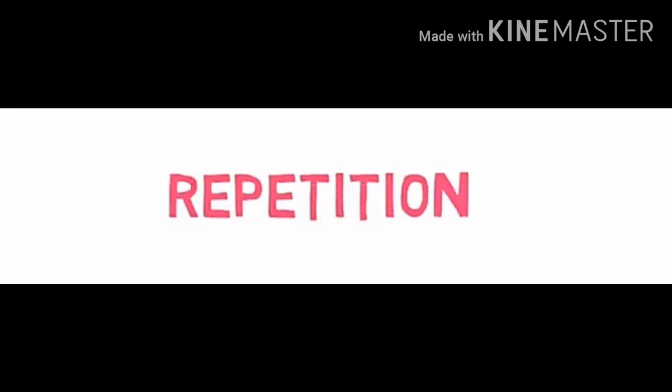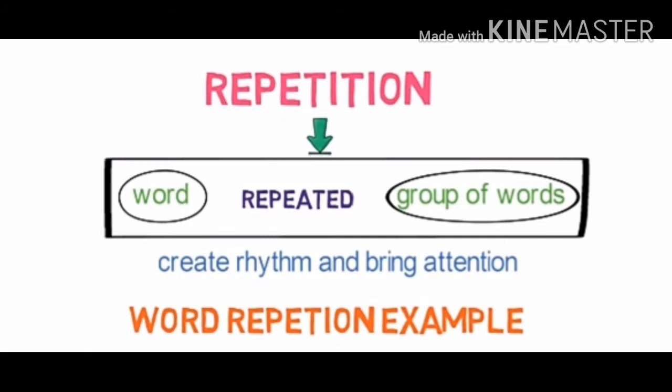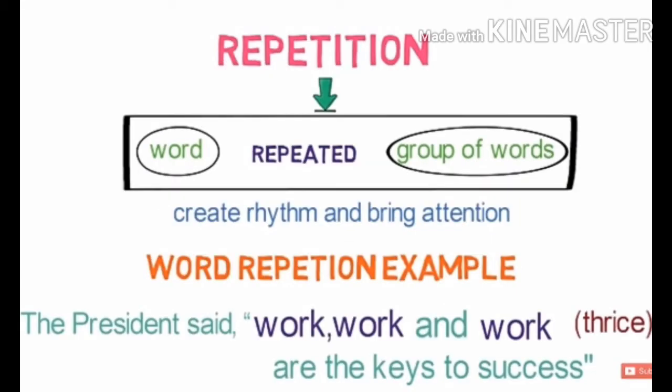So, repetition. Repetition is a figure of speech in which a word or group of words are repeated. It is used to create rhythm and bring attention. Let's see some of the word repetition example. See now the example. The president said, work, work and work are the keys to success. Now you may see that word work is used here thrice to show the importance of the word work. In this example, one word is repeated.